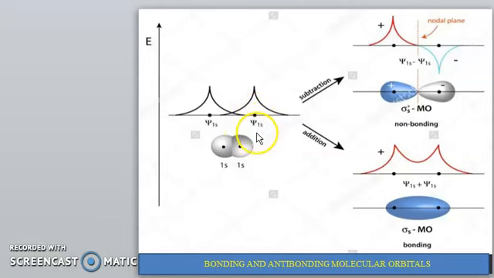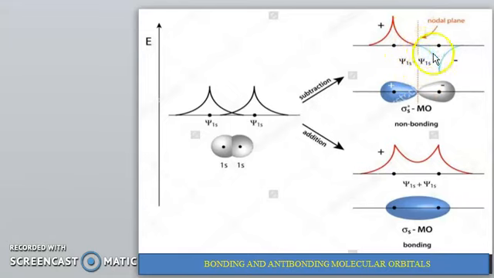When these orbitals are subtracted, one lobe is plus and the other is minus, with a nodal plane in between.